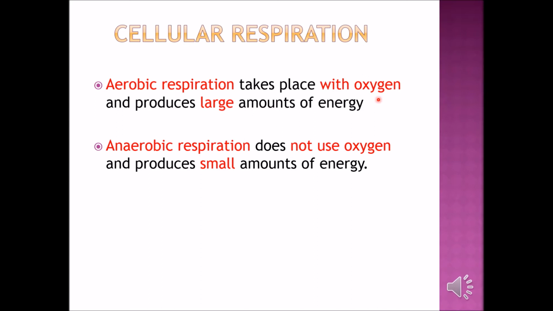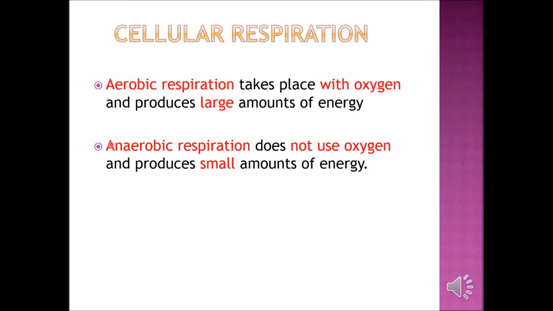In cellular respiration, remember, we start with glycolysis. After that, the Krebs cycle, the citric acid cycle, and then the last one, the electron transport chain, ETC, where the electron is received by the oxygen. When the electron is received by oxygen, we call it aerobic respiration.